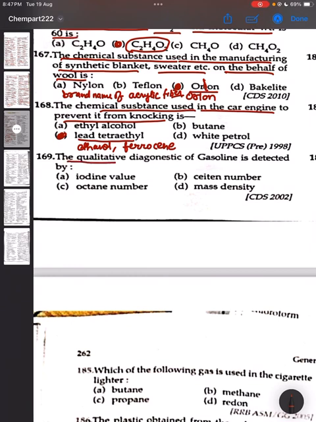169. The qualitative diagnostic of gasoline is detected by its octane number. और गैसोलीन मतलब पेट्रोल होता है, पेट्रोल.